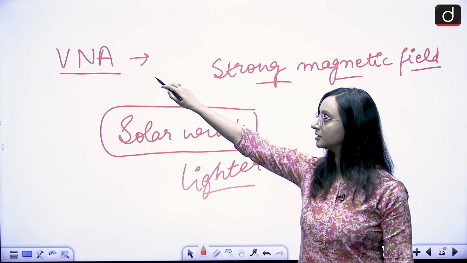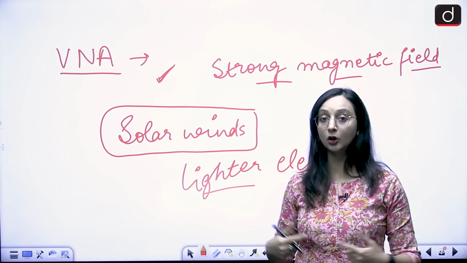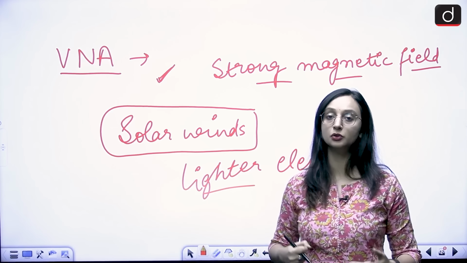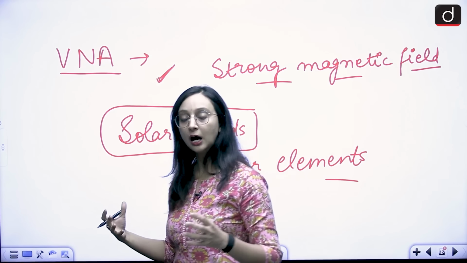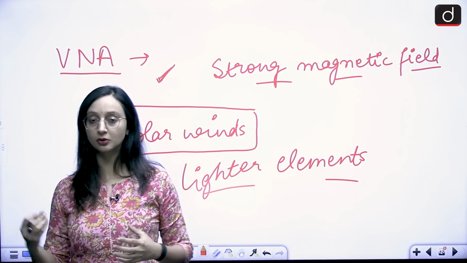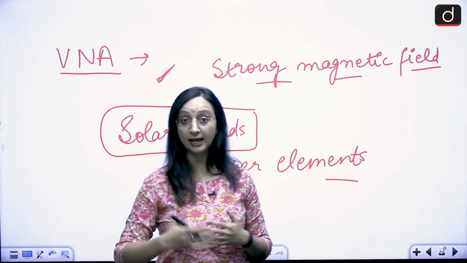So this analyzer is going to help us study all these neutral atoms, neutral hydrogen atoms, neutral oxygen atoms, and what role solar winds exactly played over here. How strong can this stripping off be? What is the kind of reaction that takes place? All these things are going to be analyzed by this analyzer, and this is going to help us redraw the entire climatic history of what exactly would have happened on Venus, how the interaction would have taken place between the solar winds and the lighter elements. So these are the things that we want to achieve with this orbiter mission.